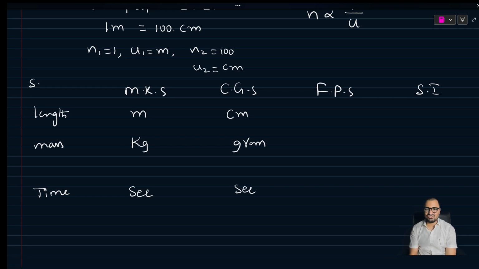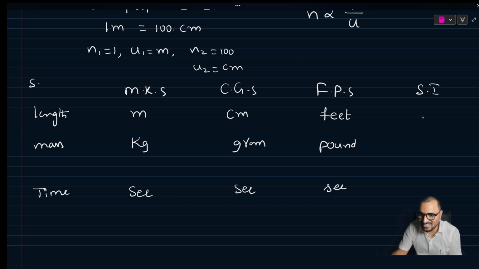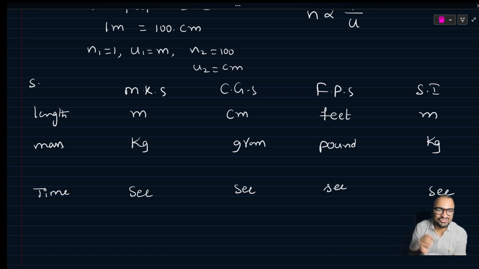In FPS system, we mention foot, pound, second. In SI, meter, kg, second. So this is generally how we measure in different systems of units: MKS, CGS, FPS and SI. Length we measure in meter, centimeter, feet and meter. Mass in kg, gram, pound, kg. Time everywhere is second.